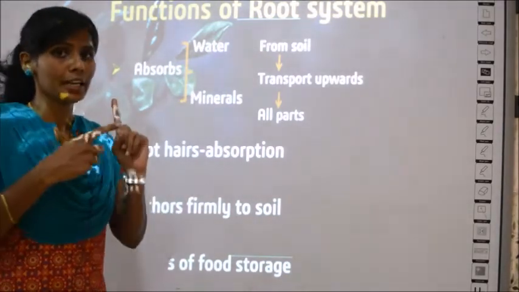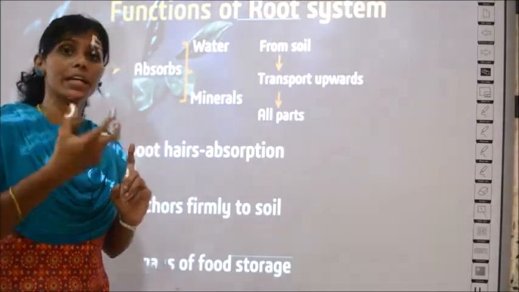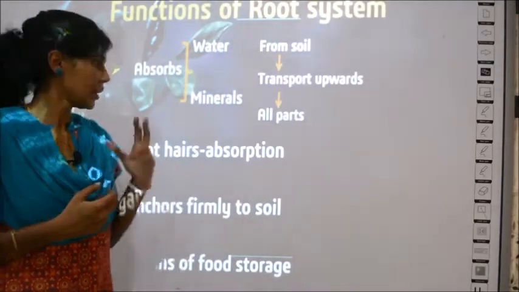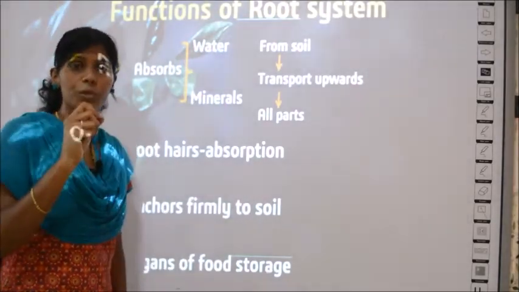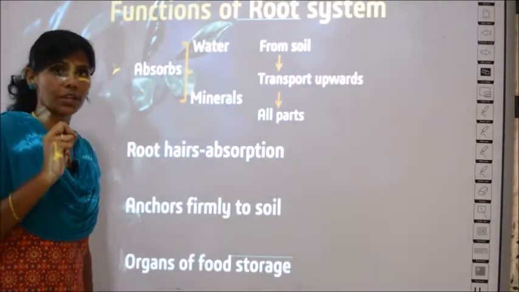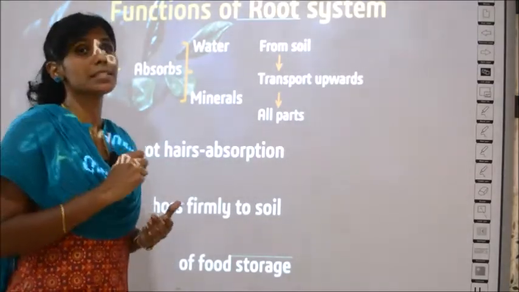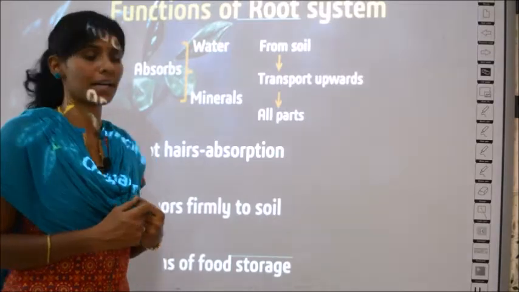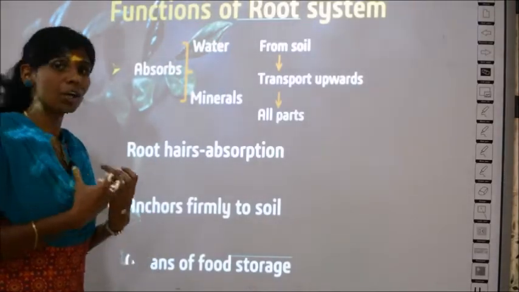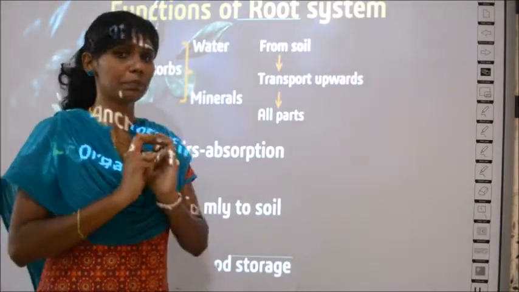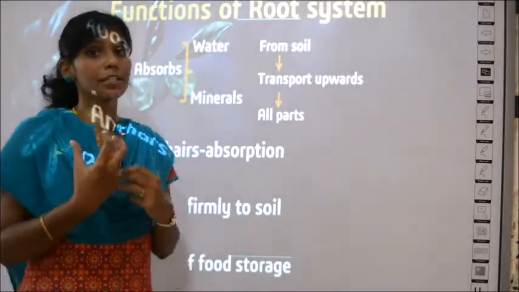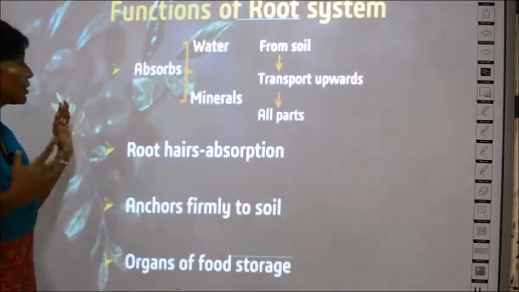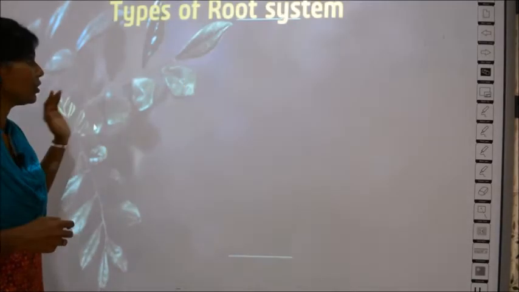What all have we learned? Number 1 is they absorb water, they absorb minerals, and they then send them to all the parts of the plant. Number 2 is that it is the root hairs in the root that actually absorb the water. The third one is that it fixes the plant firmly to the soil. It helps in fixation of the plant. And the last one is that they are organs of storage. Not all roots store food. There are certain tuber varieties where the roots can serve as a storage place. So this is all about the 4 functions given in your text.